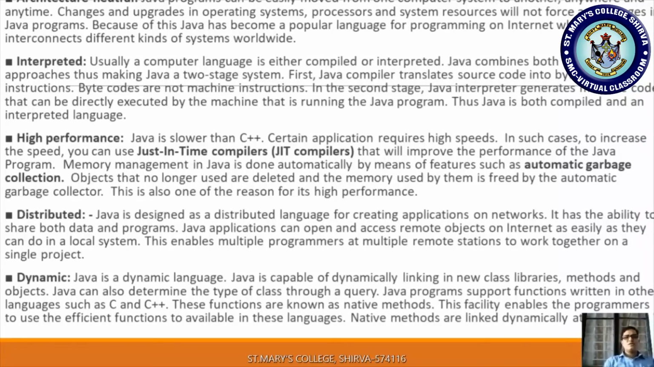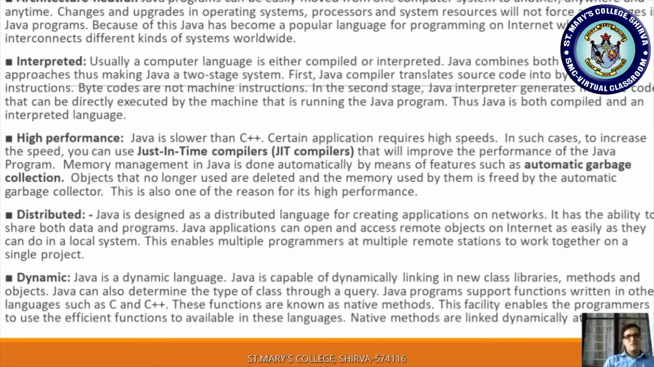Memory management in Java is done automatically by means of features such as automatic garbage collection. Hence, we don't have any problem related to memory management schemes. Objects that are no longer used are deleted and the memory used by them is freed by the automatic garbage collector. Whatever object we have created, if it is not used for a longer time, this garbage collector will automatically collect the memory used by that object, and the space used by that object will be cleared. This is also one of the reasons for its high performance.